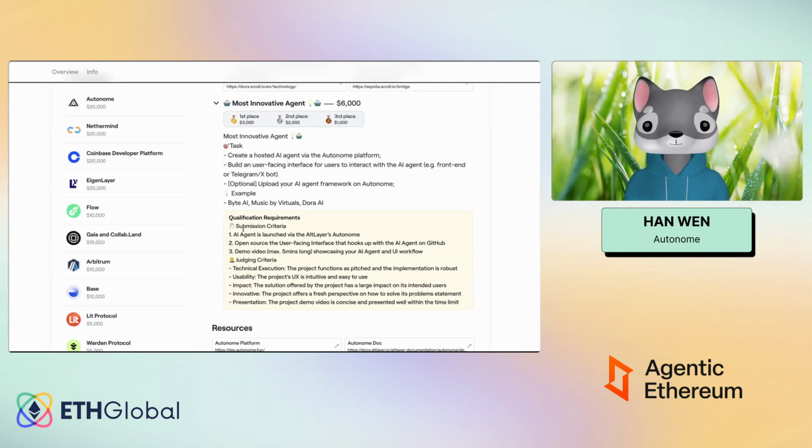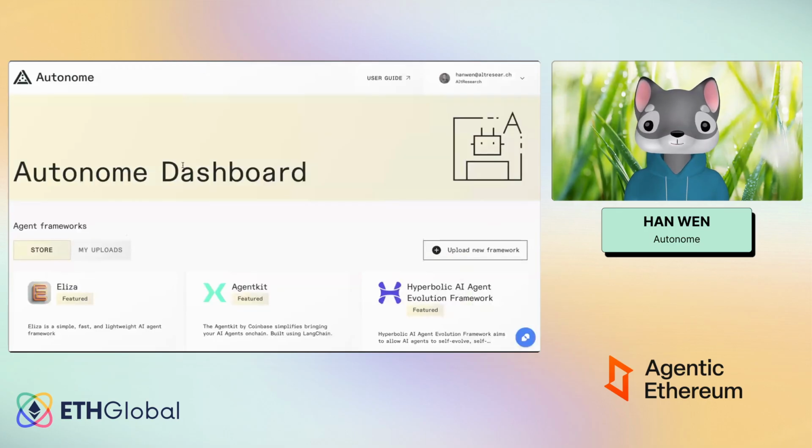And if you guys are more in line with just creating agents that are not actually in the trend right now, you can go for this category, and we would like to see what you guys can create. So that's for the tracks explanations, and I'll just quickly go into the platform itself.